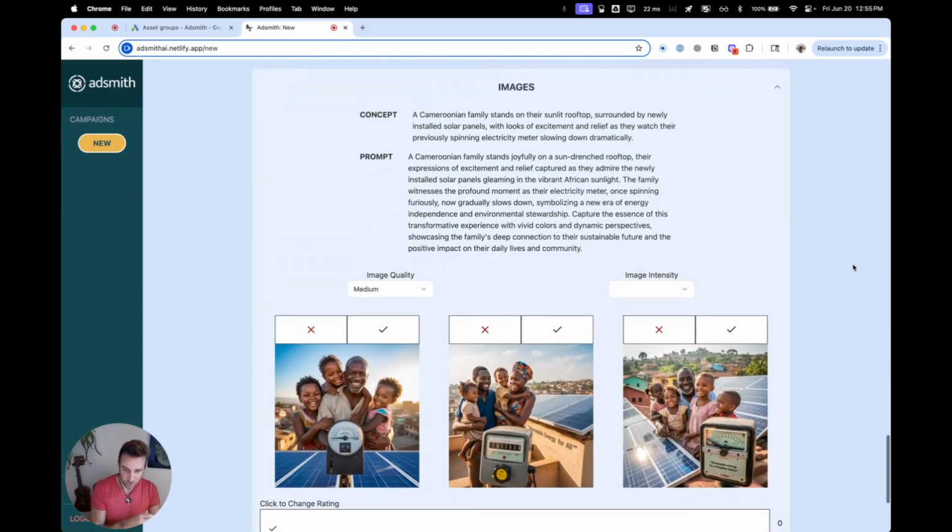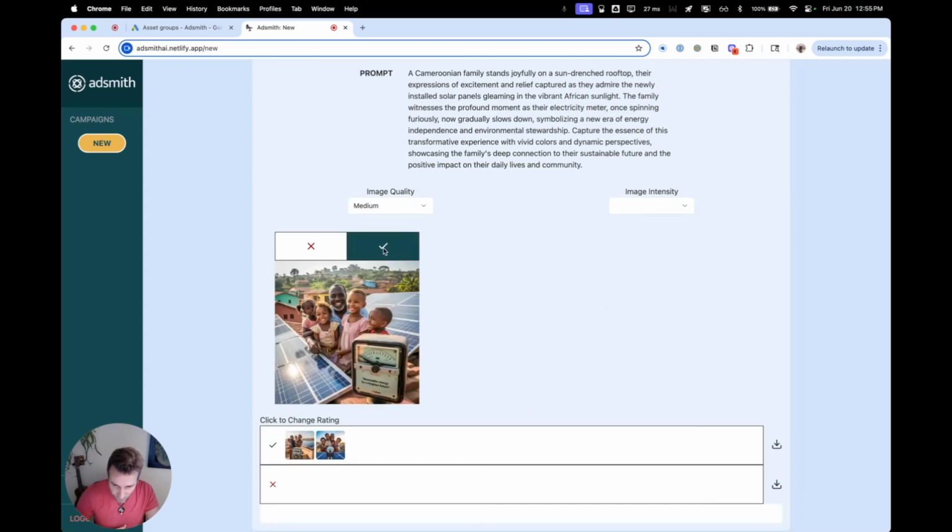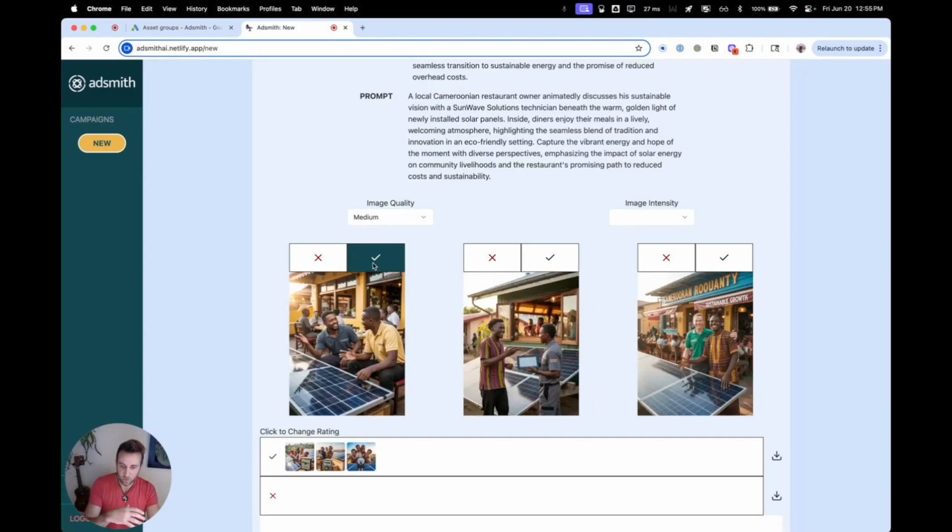So now we get to the images. With these images, we show you the concept that goes into it, as well as the prompt. Just to see what's going on here. And really, all we want is that these are credible. We don't want anything weird. And so there's still the human